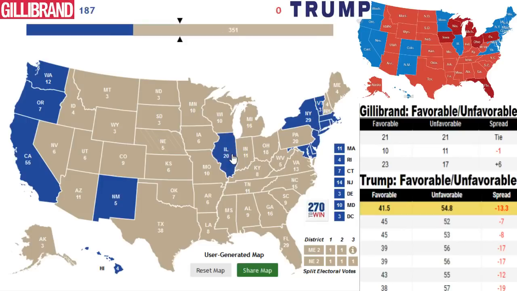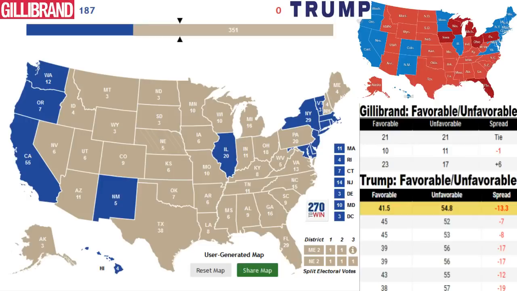And then also we would give her Illinois, which is also a very Democratic state, especially in presidential elections. As we can see here, Hillary Clinton won the state in blowout fashion by about 17 percentage points over Donald Trump. Definitely a Midwestern state where Democrats do very well in presidential elections.